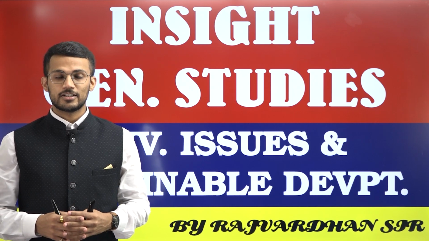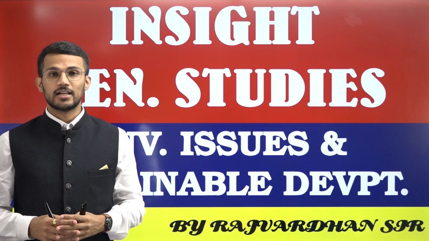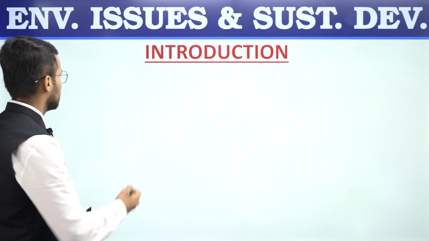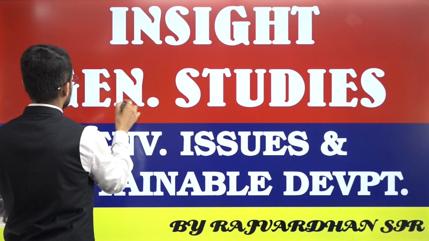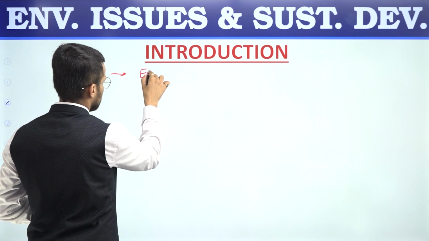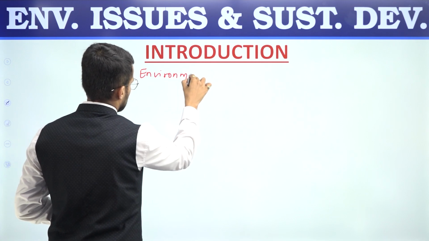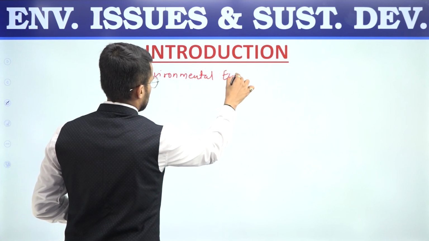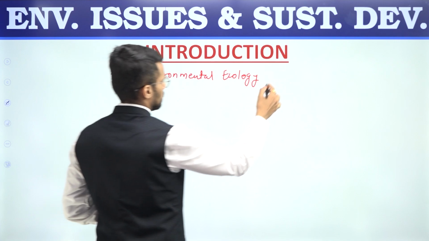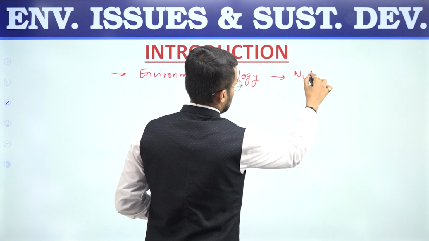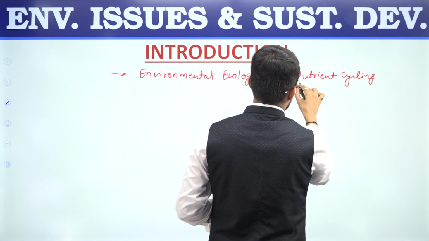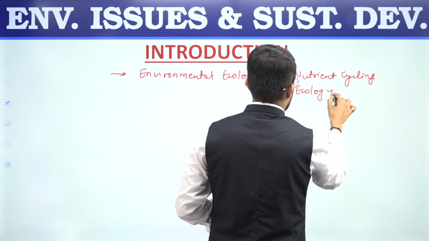Today we'll be discussing a test paper on environmental issues and sustainable development. So let us start with this discussion. Firstly, this test includes questions from basic environmental ecology, topics like nutrient cycling, and basic concepts related to ecology like food chain, food web, etc.